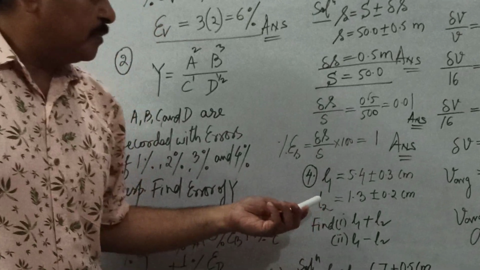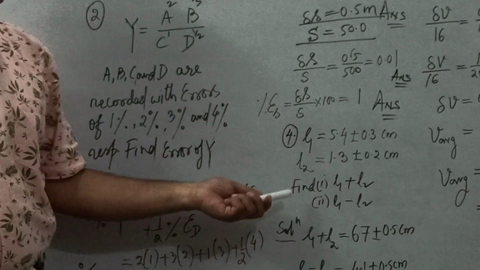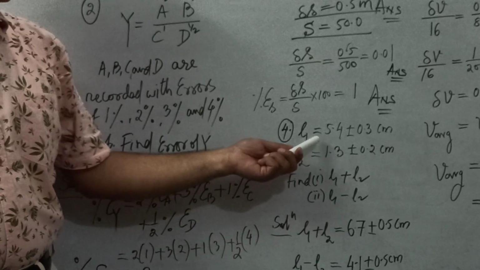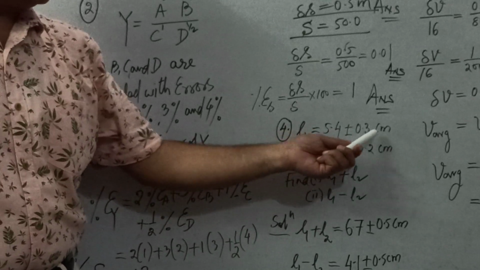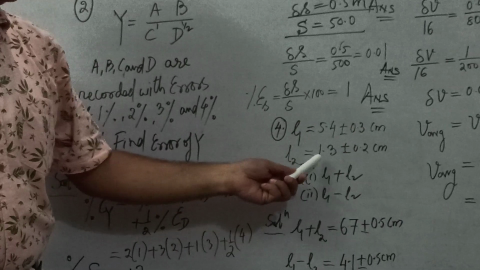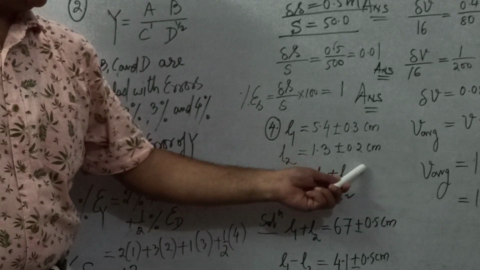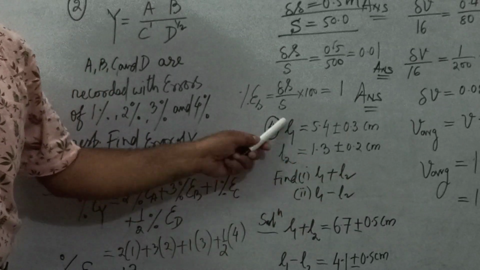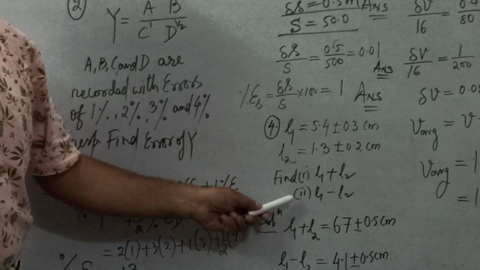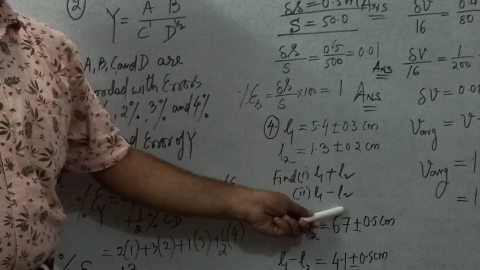The lengths of two objects are measured and recorded as L1 is equal to 5.4 plus minus 0.3 centimeter, L2 is equal to 1.3 plus minus 0.2 centimeter. Find L1 plus L2 and L1 minus L2.